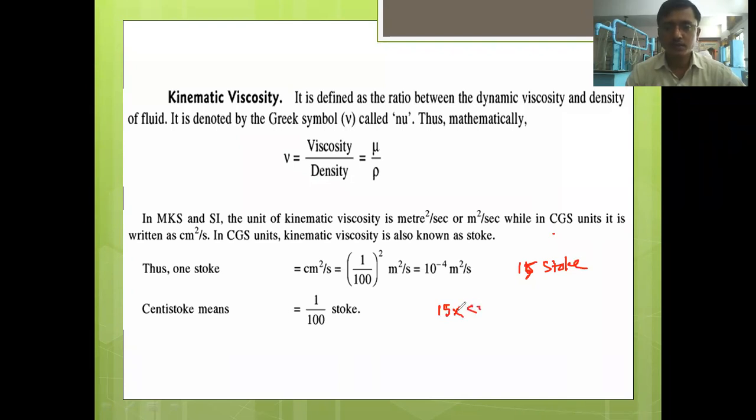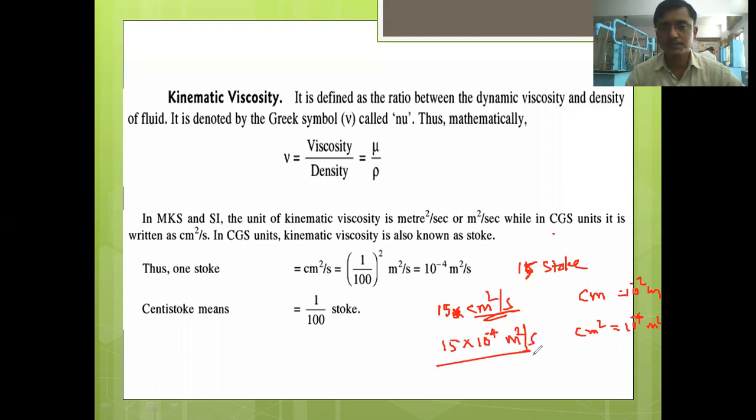15 Stokes is nothing but 15 centimeter square per second, and then you can do the conversion of centimeter to meter. 1 centimeter is equal to 10 to the power minus 2 meter. Then 1 centimeter square is equal to 10 to the power minus 4 meter square, right? So here you can write 15 into 10 to the power minus 4 meter square per second.